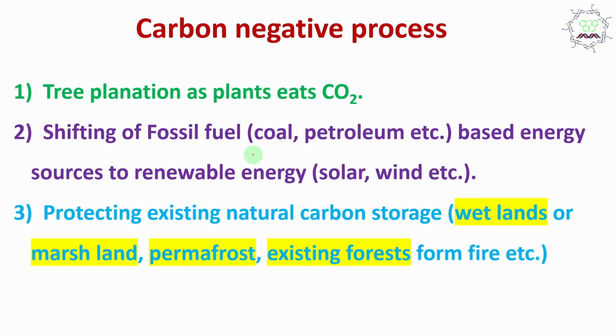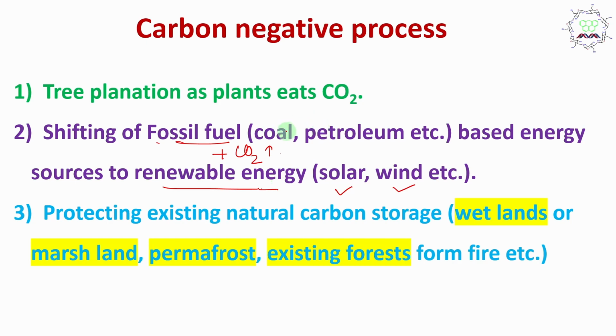Okay, so first, shifting from fossil fuel based energy to renewable sources like solar, wind, even some contribution from nuclear, although that's not renewable. We need to avoid fossil fuel because it is associated with CO2 emission. Now whatever we have emitted, that's true. Second thing, many countries are still not capable of shifting from their existing fossil fuel based system to a renewable energy production system. It is time consuming, and lots of issues are there.